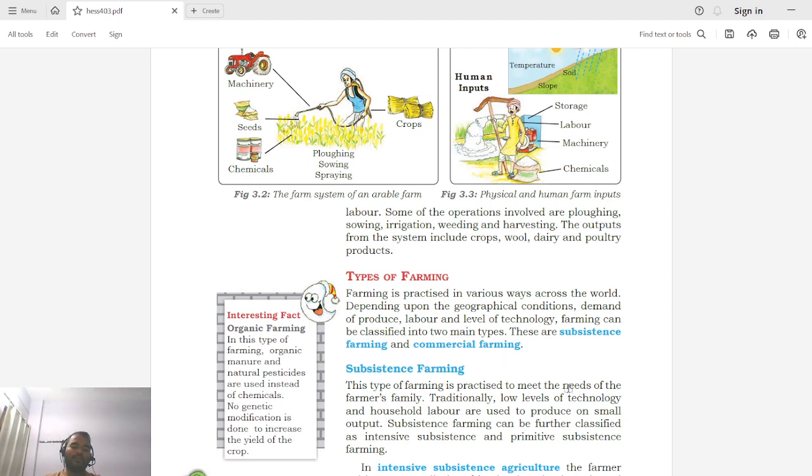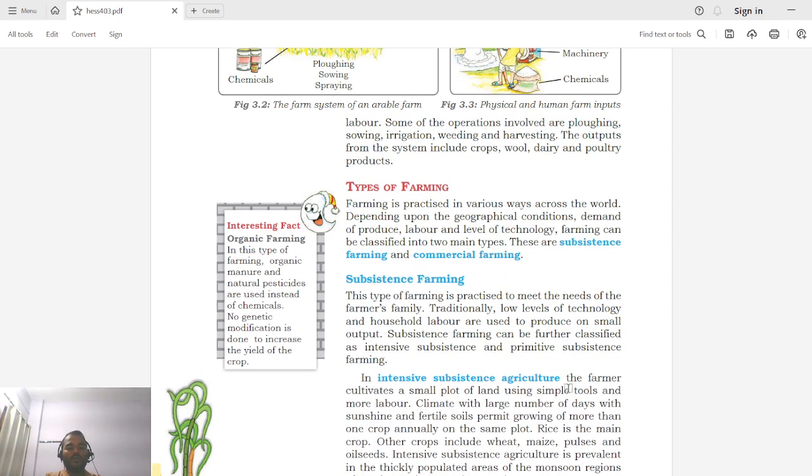Now let us try to understand what subsistence farming is. Subsistence farming is practiced to meet the needs of the farmer's family. Basically a small farmer who is involved in farming to produce crops for his own consumption, that is known as subsistence farming. Traditionally a low level of technology and household labor are used to produce a small output.